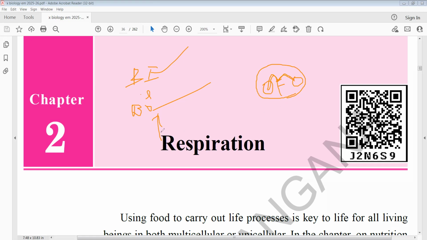So once again I will say: the process of oxidation of the food material in the presence of oxygen is called respiration. Generally it takes place in almost all living beings, including plants also.